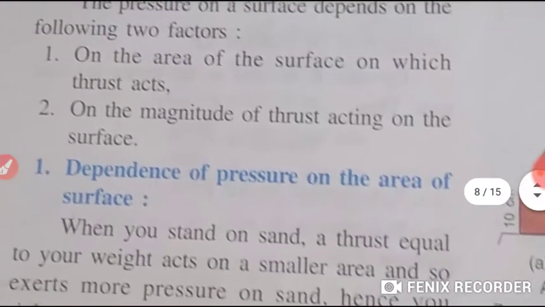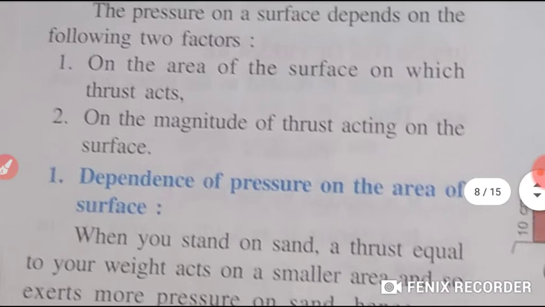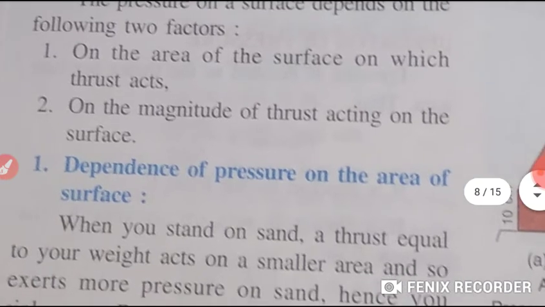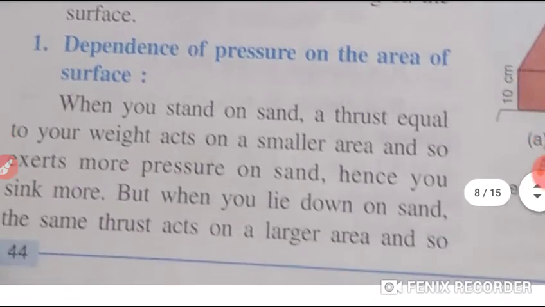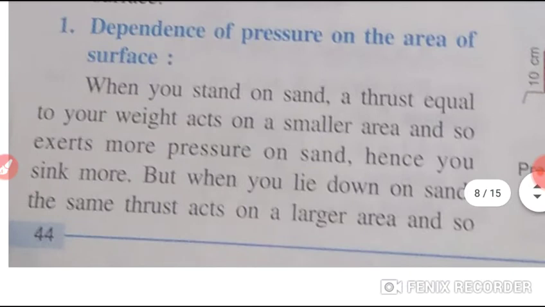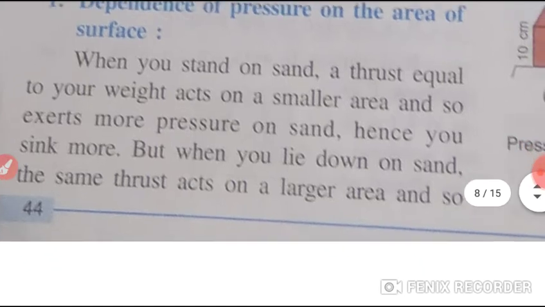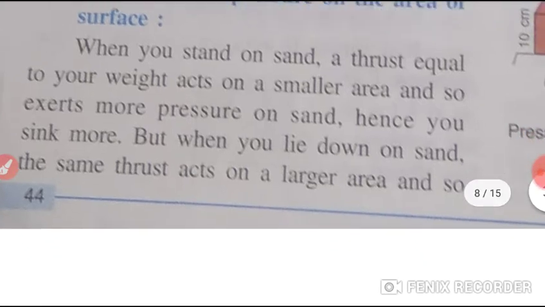There are two factors. First of all, the area of the surface on which the thrust acts, and second, the magnitude of the thrust acting on the surface. So, first of all, we will study the dependence of pressure on the area of surface. Students, when you stand on sand, a thrust equal to your weight acts on a smaller area, right? And so you exert more pressure on the sand and you sink more.